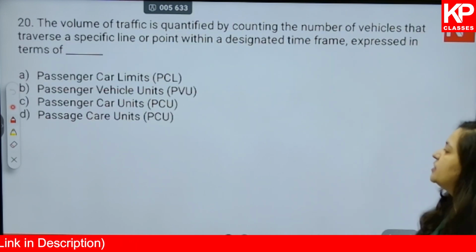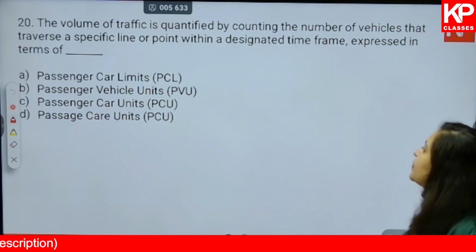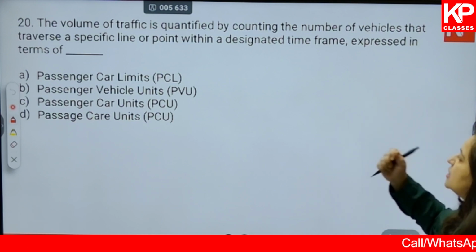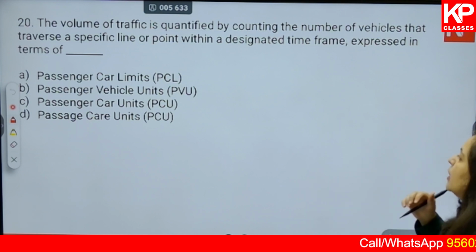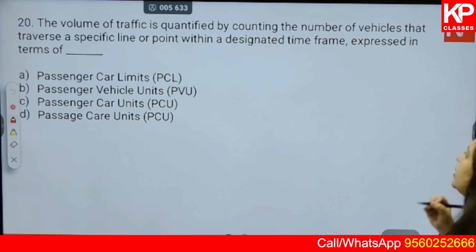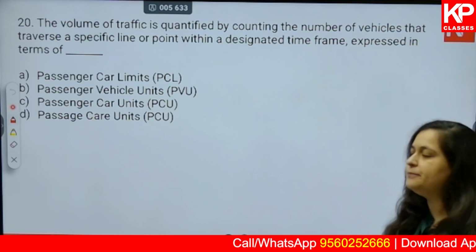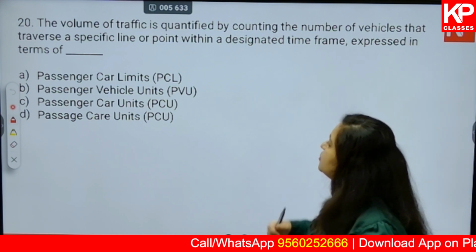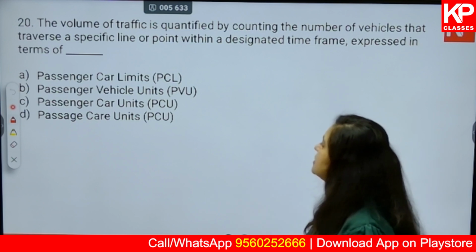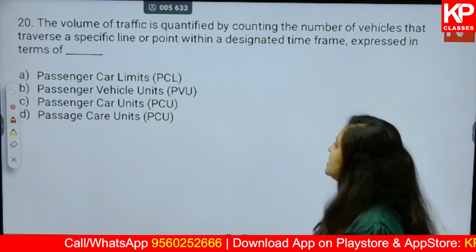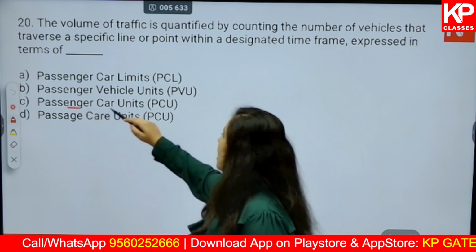And the last question for this part 1: the volume of traffic quantified by counting the number of vehicles that traverse a specific line or point within a designated time frame, expressed in terms of passenger car limits, passenger vehicle units, passenger car units, or passage care units. Okay, PCU is your passenger car units.